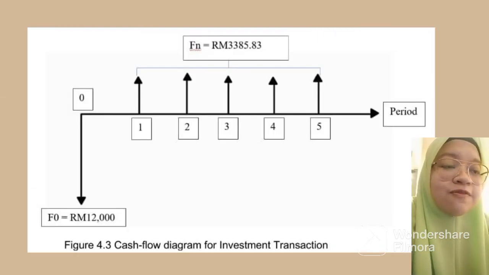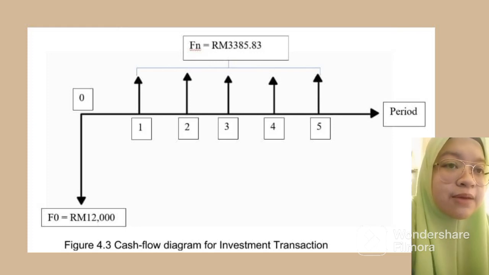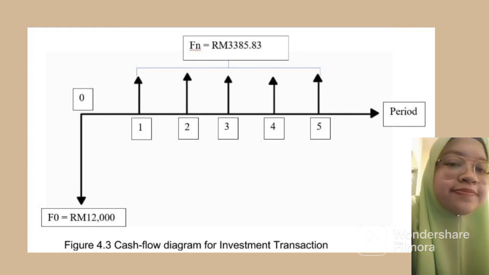The next one is the cash flow diagram for the investment transaction. Different from the earlier diagram, the negative side shows that we invest 12,000 ringgit, and the positive side is where we receive the interest, which each year is around 3,385 ringgit and 80 cent.